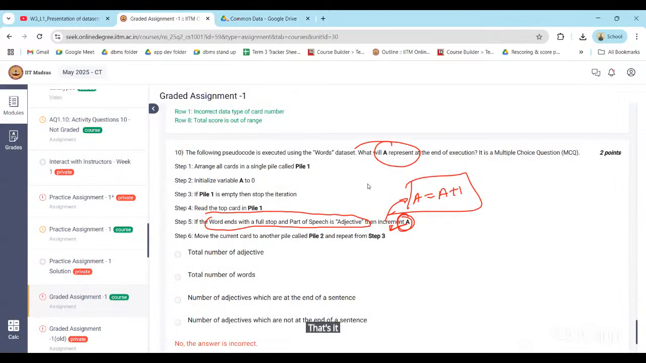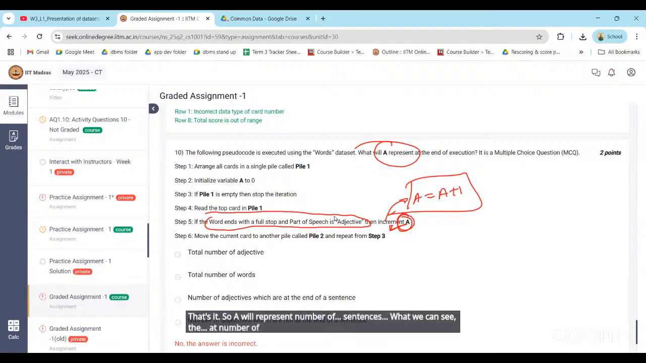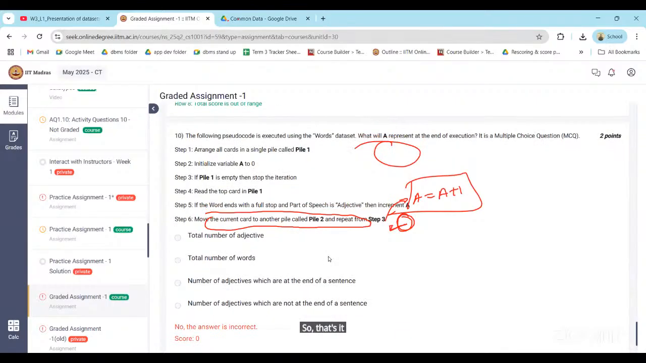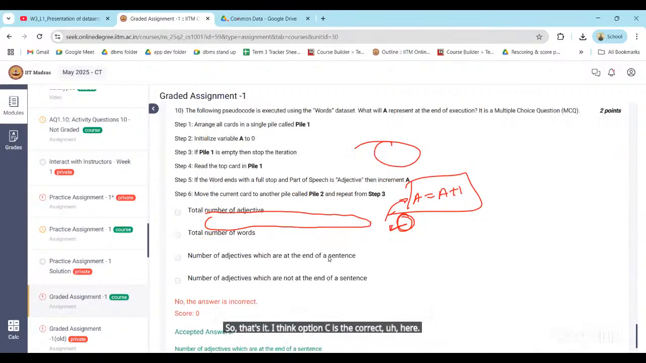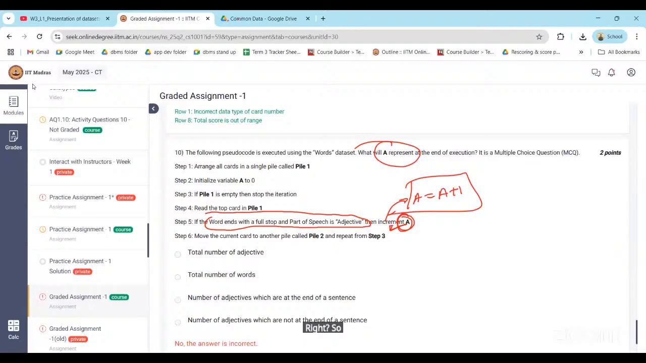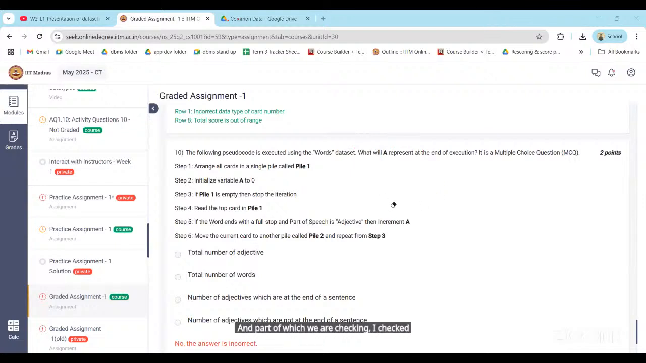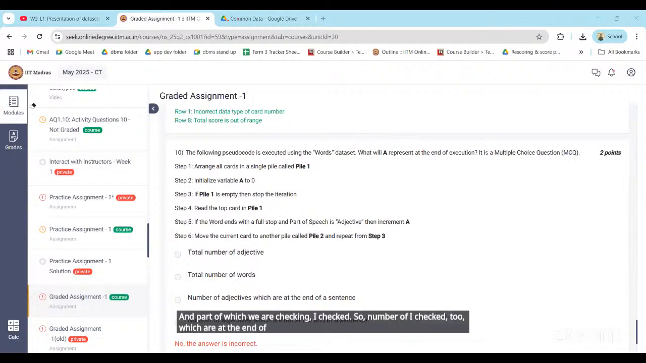So A will represent the number of sentences, or we can say the number of adjectives which are at the end of the sentences. Okay. So that's it. I think option C is the correct one here, right? Whenever we say ends with a full stop, it means a sentence, and the part of speech we are checking is adjective. So the number of adjectives which are at the end of a sentence is the correct one here. Anyone, any doubt in this question?